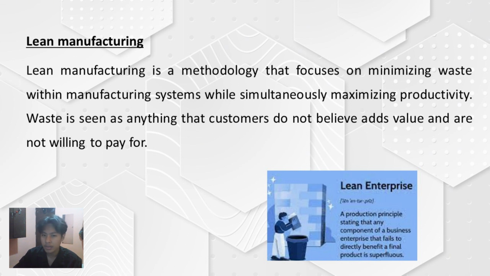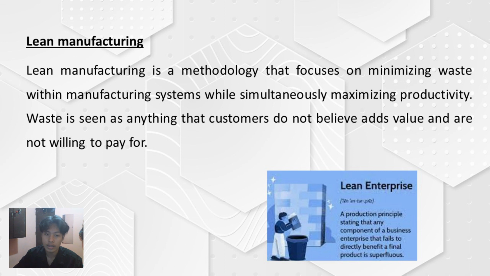Lean manufacturing is a methodology that focuses on minimizing waste within manufacturing systems while simultaneously maximizing productivity. Waste is seen as anything that customers do not believe adds value and are not willing to pay for. Lean manufacturing is like cleaning your room.